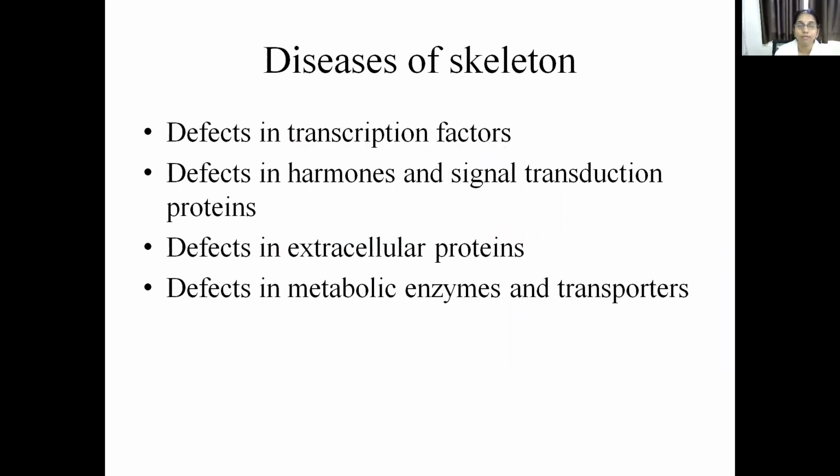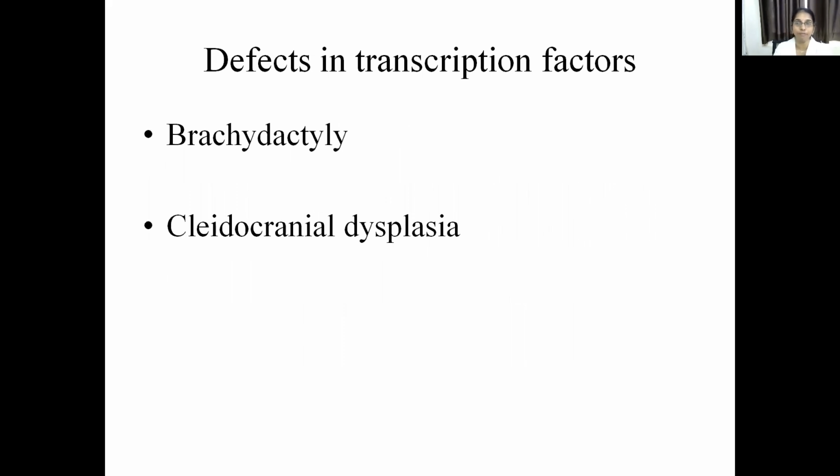Now, we have discussed everything about the normal structure and normal function of the bone. Coming to the pathological aspects of the bone, the diseases of the bone are divided into 4 categories. First is the defects in the transcription factors, then defects in the hormones and signal transduction proteins, defects in the extracellular proteins, and defects in the metabolic enzymes and the transporters. Coming to the defects in the transcription factors, there are 2 conditions: one is brachydactyly and the second is cleidocranial dysplasia. These are the 2 conditions discussed under defects in the transcription factors.